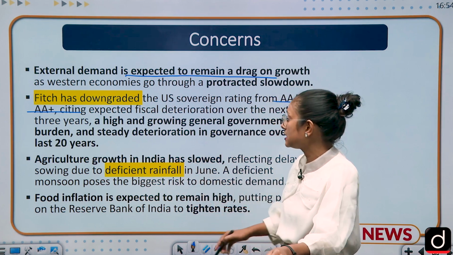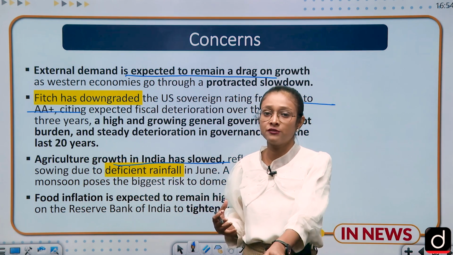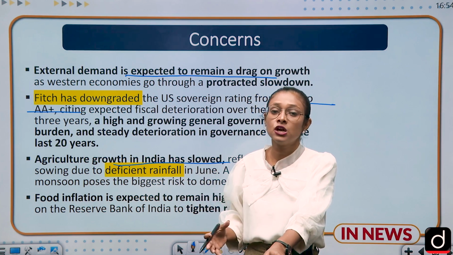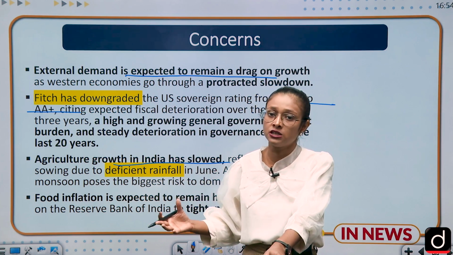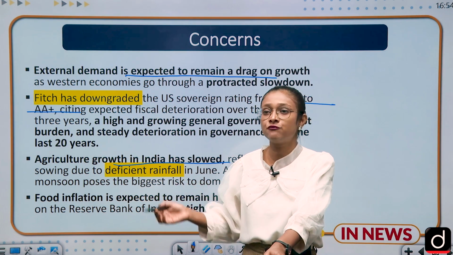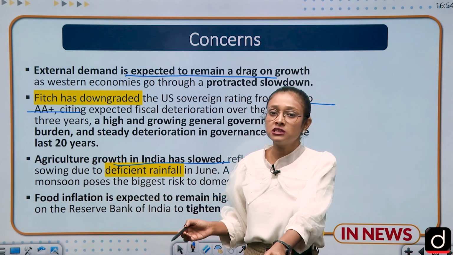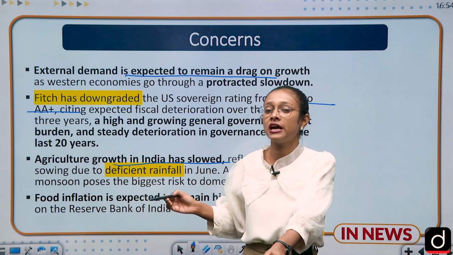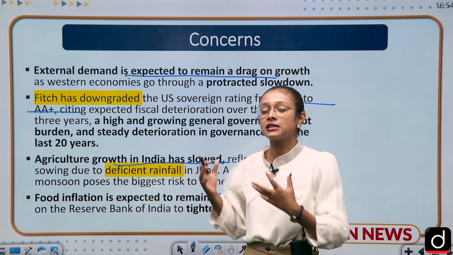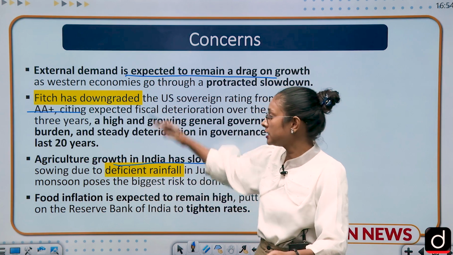The second thing is that agricultural growth in India has slowed because of the deficient monsoon. We have seen that this time we have a very deficient monsoon, and because of the lower rainfall we do not have much agricultural productivity, and because of that food inflation will also rise. And if food inflation rises, the RBI has to change its stance. All these things are also correlational in nature and interlinked. So these are the concerns related to the market rise, and this is the impact on India.